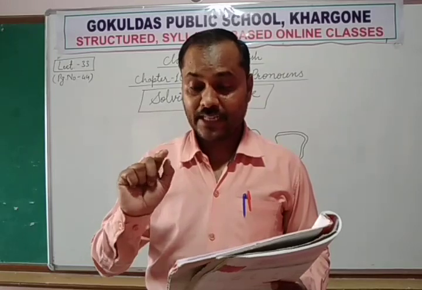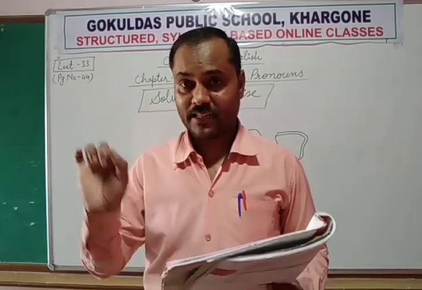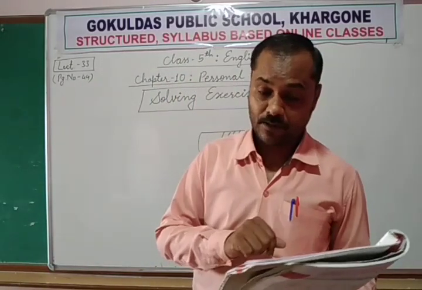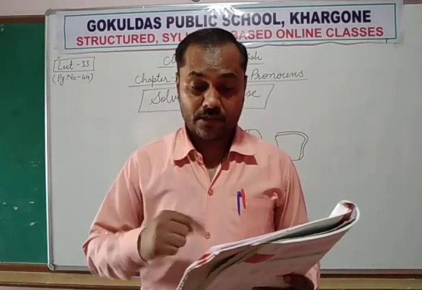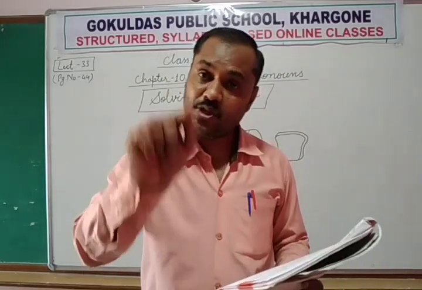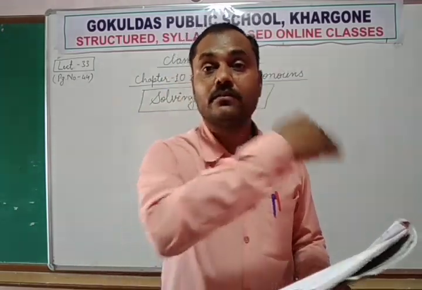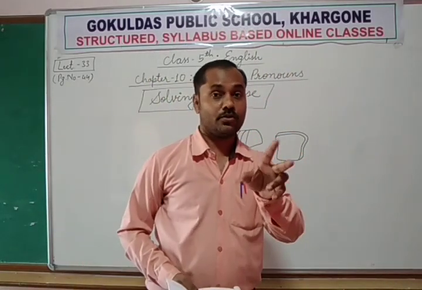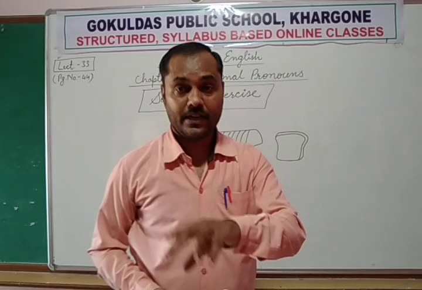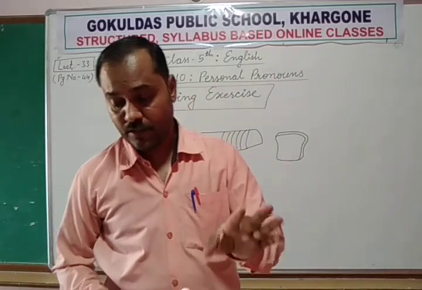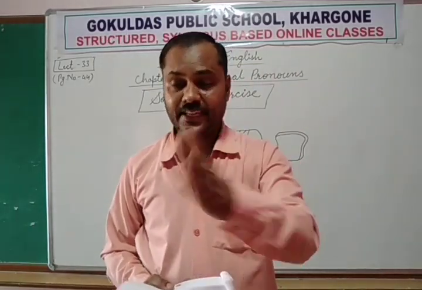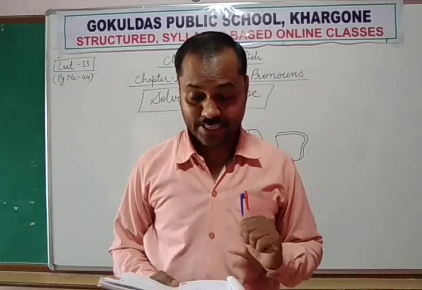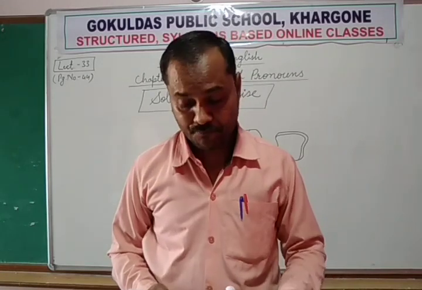"Then blank can eat blank." Now again we need two personal pronouns here. Second person, you can eat. Whom? Them. Them can be used for both living and non-living things. So you can eat them. So that is how you will solve exercise number B.